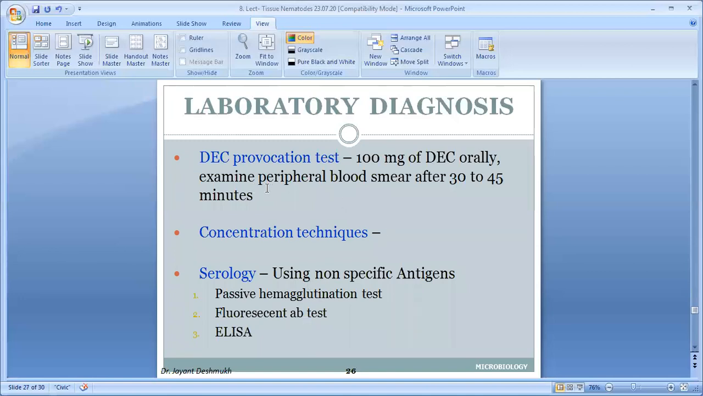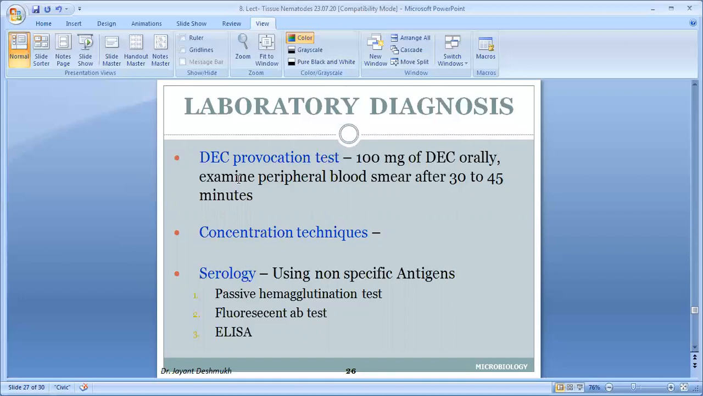Now DEC provocative test. What is the importance, why we use the DEC? DEC means diethylcarbamazine. It is known as Hetrazan. Sometimes it is only called a provocative test or provocation test, sometimes the word DEC is used. All are same. DEC, diethylcarbamazine, that is the name of the drug. Trade name is Hetrazan, and the provocative test is used to detect the microfilaria in the peripheral blood in daytime.